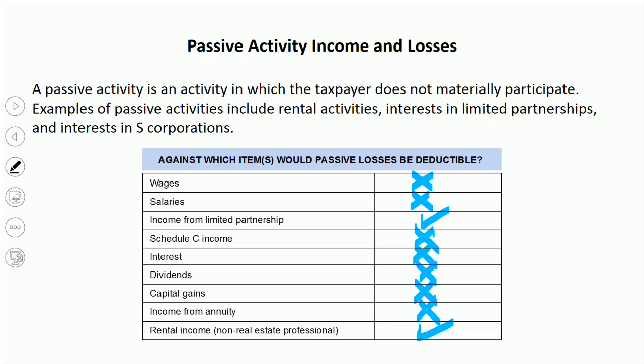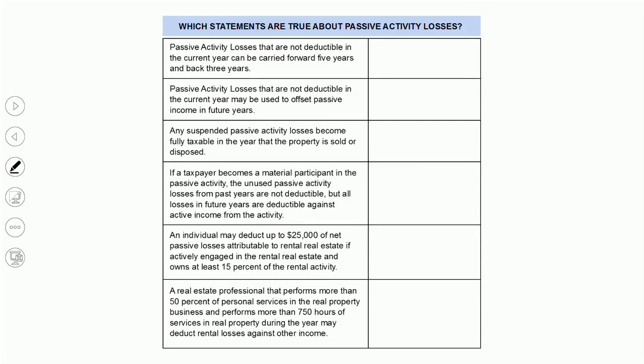Now, what happens if you had a net loss and it wasn't allowable against any of these for whatever the reason? Carry it forward, and it can be carried forward indefinitely to offset future rental income, and or when you sell the property in the year of disposal, you can always take that loss as a subtract from your proceeds or net gain. Let's take a look at the following and see if these statements are true regarding passive activities. Which statements are true about passive activity losses?